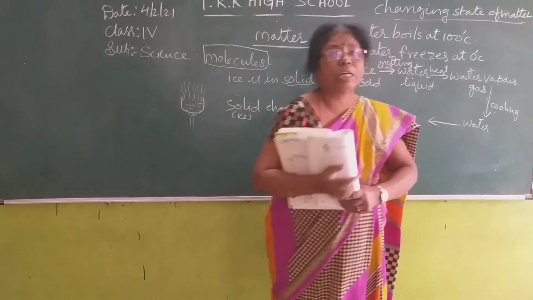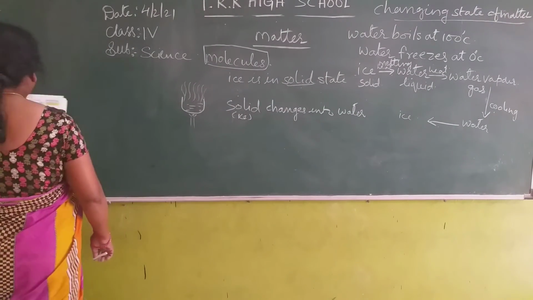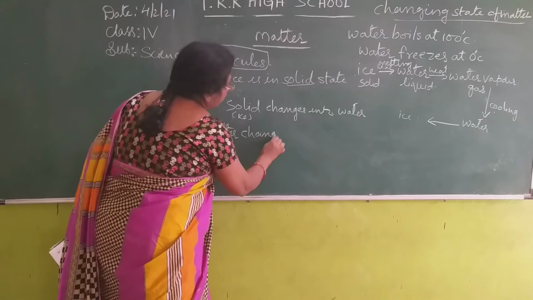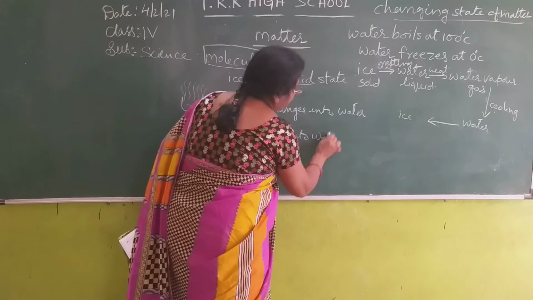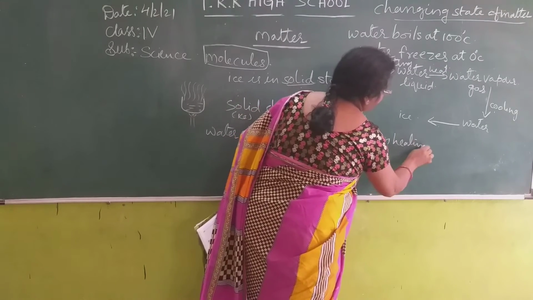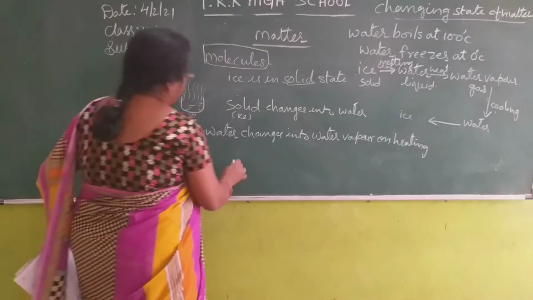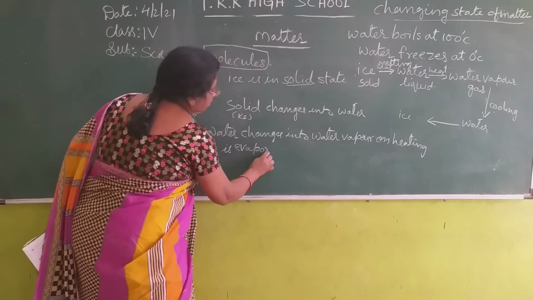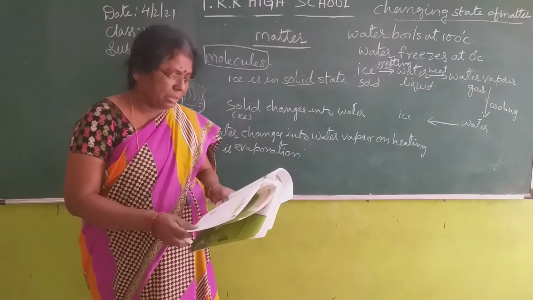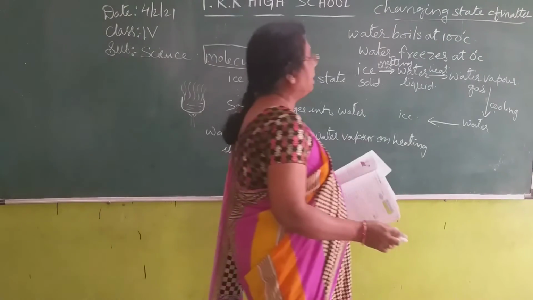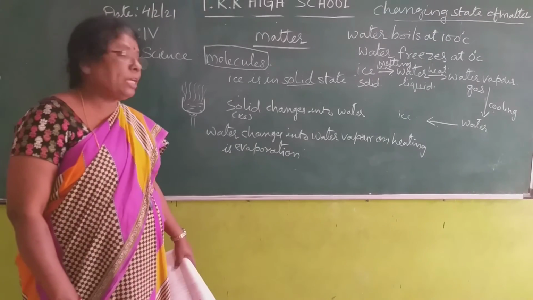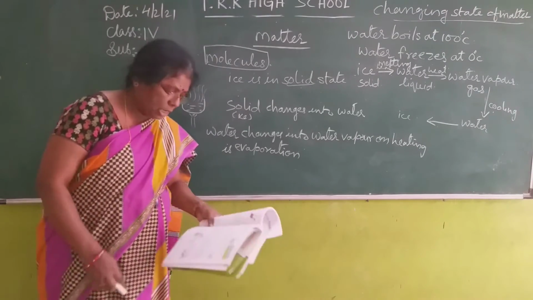And water on heating changes into water vapor. What do you call it? Evaporation. When water changes into water vapor or steam, the gaseous state, on heating, it is called evaporation. Ice changing into water is called melting. When the ice cubes are kept outside, they melt. Water on heating changes into water vapor, which is called evaporation. What do you call it?